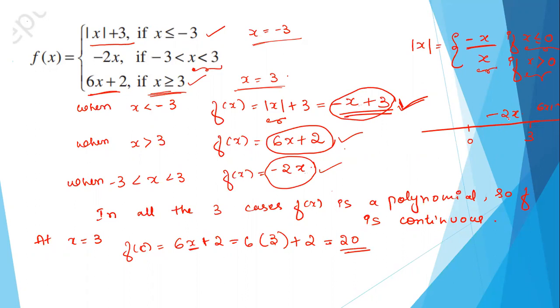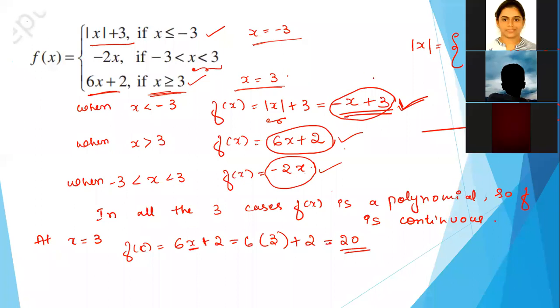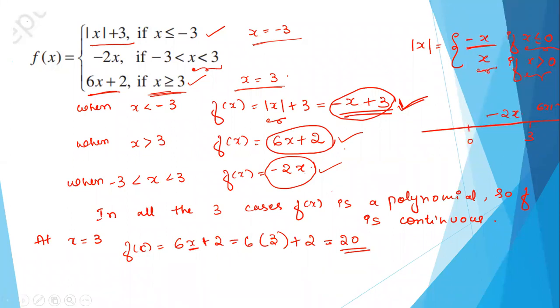Now if we take the left hand and right hand limits, what do we get? First, the right hand limit we will get the same, correct? Because there the function is also 6x plus 2. So limit x tending to 3 plus, when x is greater than 3, f of x is 6x plus 2.